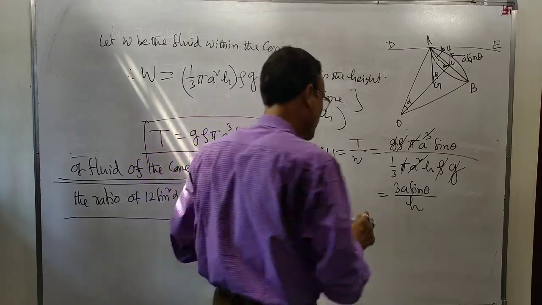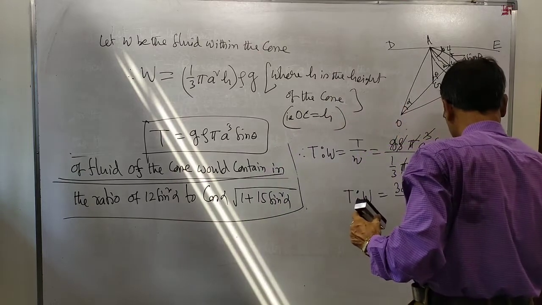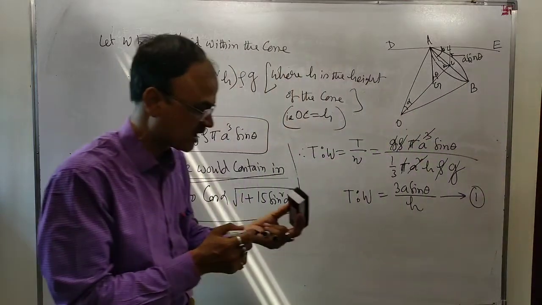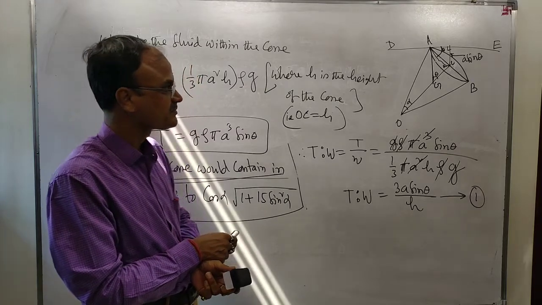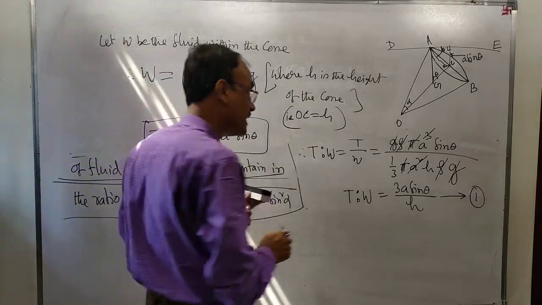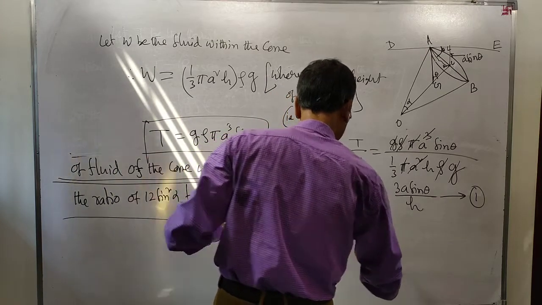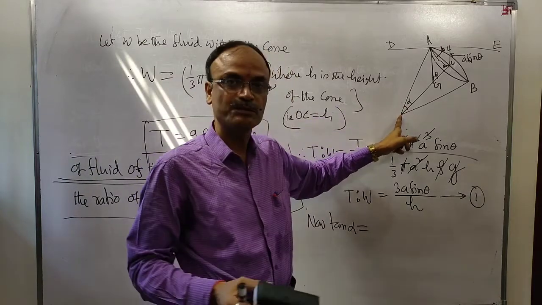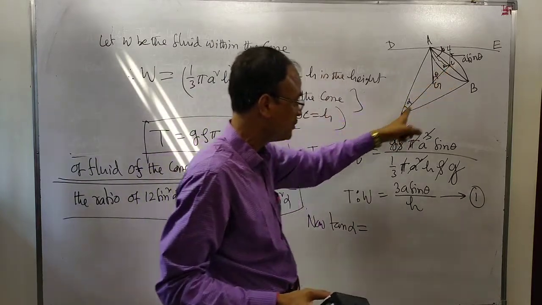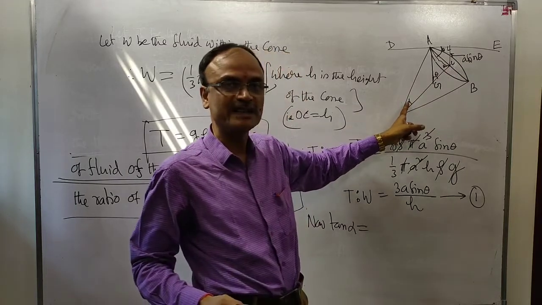T is to W equal to this. Suppose I am writing here number 1. Mark it as number 1. Now tan alpha. Consider the triangle OAC. This is alpha, the vertical angle of the cone.